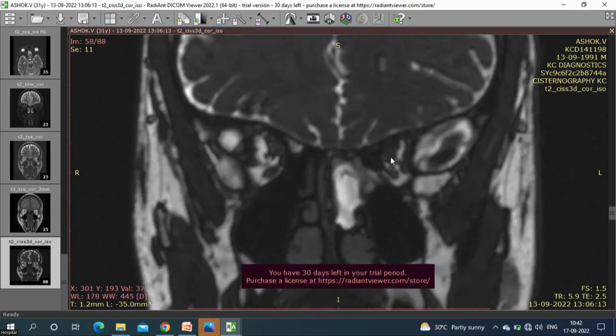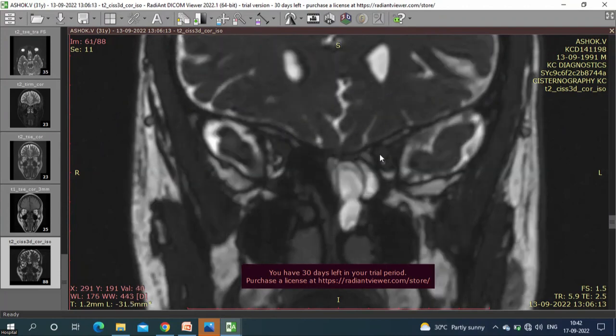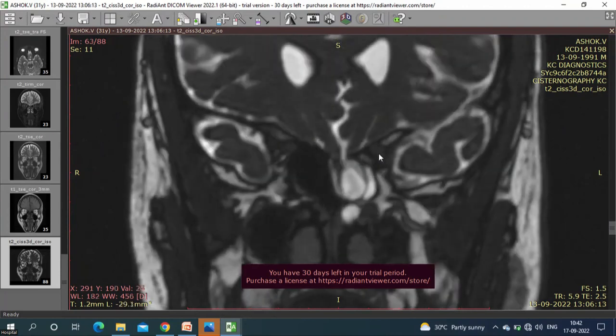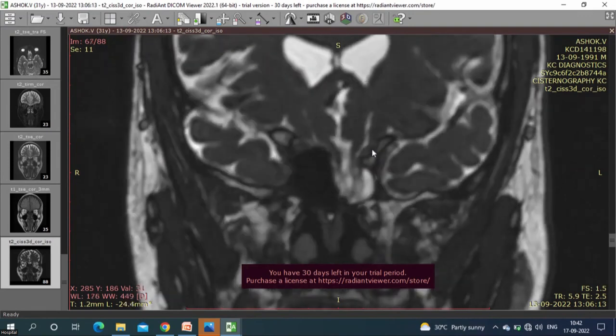See where my cursor is. My cursor is following the optic nerve. Optic nerve, optic nerve, optic nerve. And see, this is the chiasma, the optic nerve going behind to form the chiasma. And that is the level of the defect, which is in close proximity to the optic nerve.